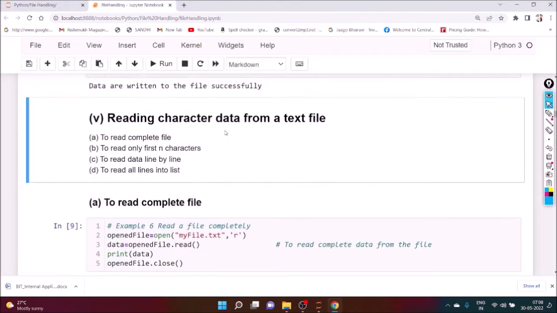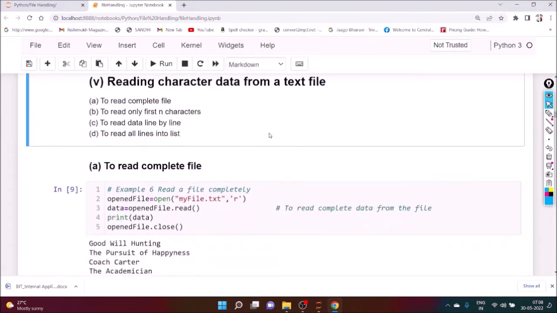Next, reading character data from the text file. Okay, we want to read the data from the text file. Different options are there. Here we have four options: to read the complete file, to read only the first n characters, to read data line by line, and to read all lines into a list. Okay, so let's see all the options one by one.